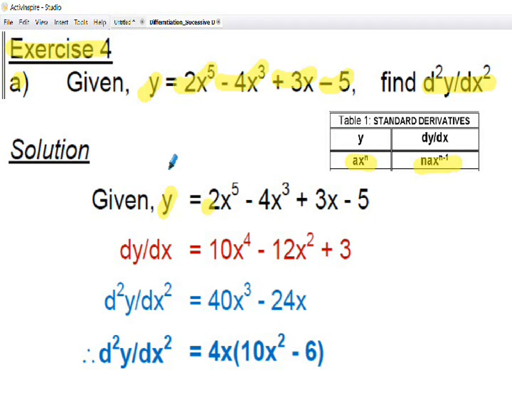So differentiating 2x to the 5, we get 10x to the 4, differentiating minus 4x cubed, we get minus 12x squared, plus 3x becomes plus 3, and the minus 5 constant disappears when we differentiate. So we've got our first derivative dy by dx. If I differentiate the first derivative again, I get 10x to the 4 becomes 40x cubed, minus 12x squared becomes minus 24x, and the constant plus 3 disappears. I've now got my expression for d2y by dx squared. All I've done on the final line is factorise out 4x.